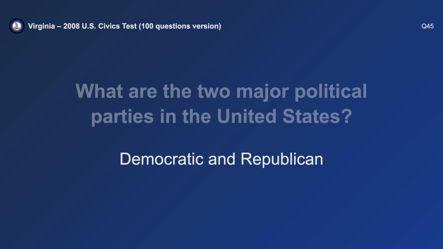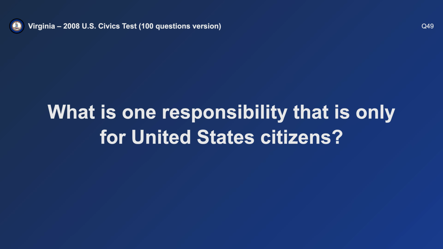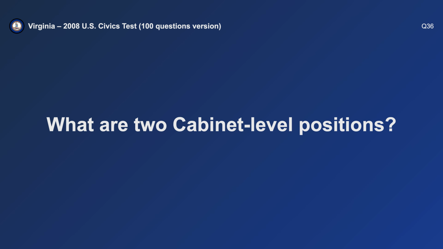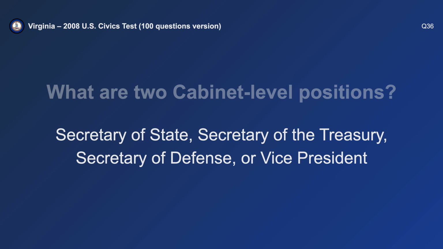What are the two major political parties in the United States? Democratic and Republican. What is one responsibility that is only for United States citizens? Vote in a federal election. What are two cabinet-level positions? Secretary of State and Vice President.